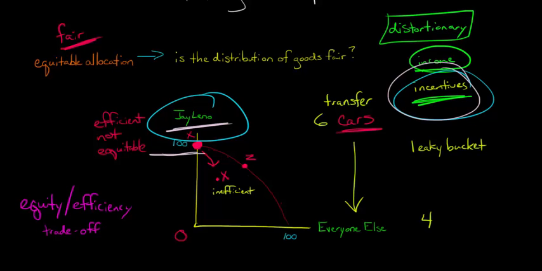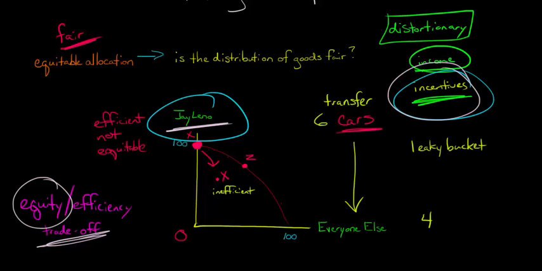Do we want to try and transfer 50 cars? If so, what is going to happen? How much equity do we need, right? Do we want where everybody has the exact same number of cars? Some people say that's too extreme. Now we're getting into communism or socialism. So this is a trade-off that you should be aware of. Now, there are a couple ways that you can think about it.